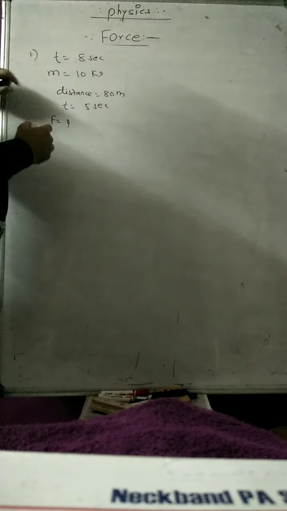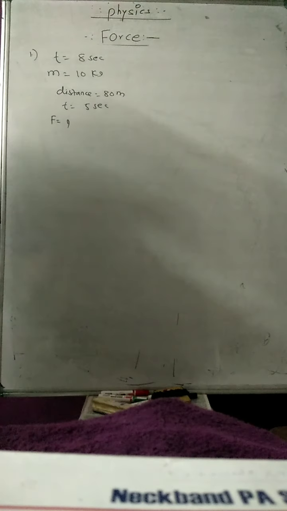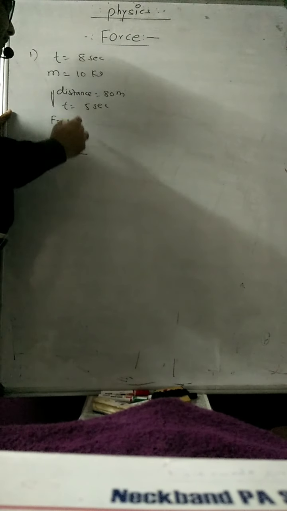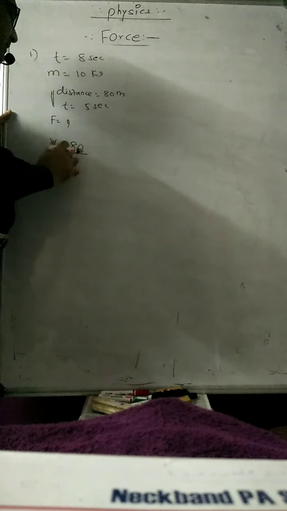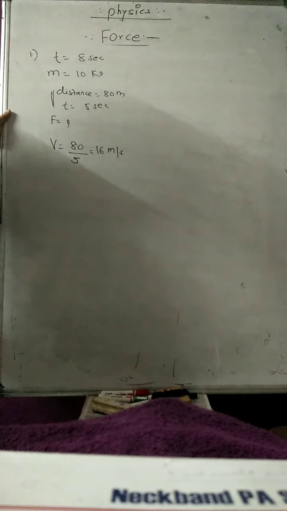Here the force is equal to mass into acceleration. If you want to find the acceleration, then what exactly do we have to do? For that you have to find the final velocity. How can we find the final velocity? Final velocity will be the total distance covered, 80 meters, upon the time taken to cover the distance, that is 5 seconds. So 80 by 5 will be 16 meter per second. That will be the final velocity.